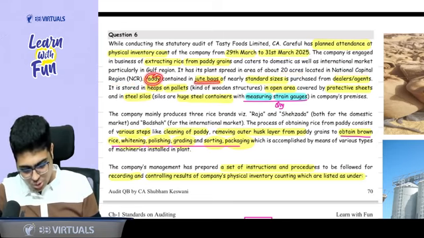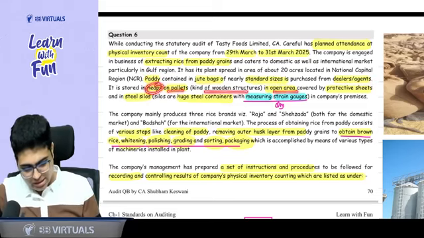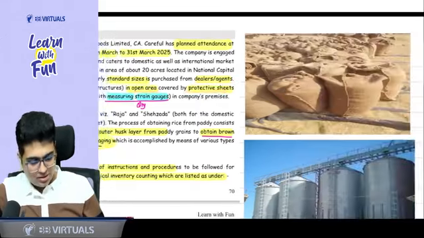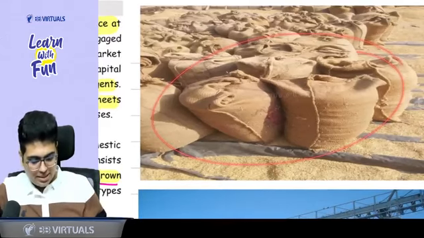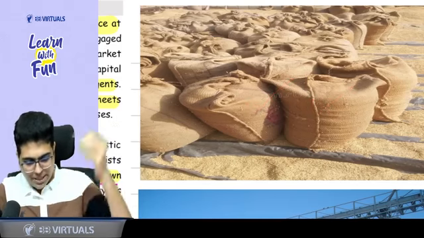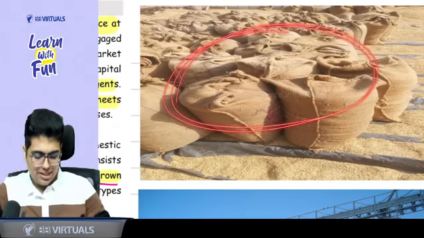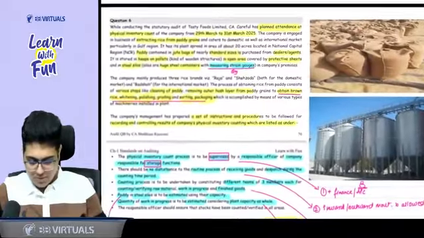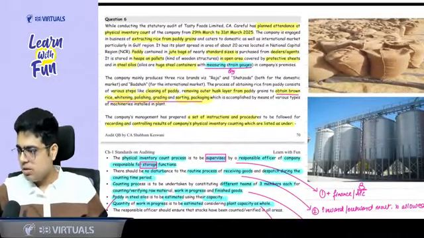Paddy is there in the jute bags of nearly standard sizes, which it purchased from dealer or agents. It is stored in heaps on pallets, which are wooden structures in the open area and covered by protective sheets. So something like this is there. These are the jute bags which contain paddy. So this is the paddy inventory. Now let's move ahead.